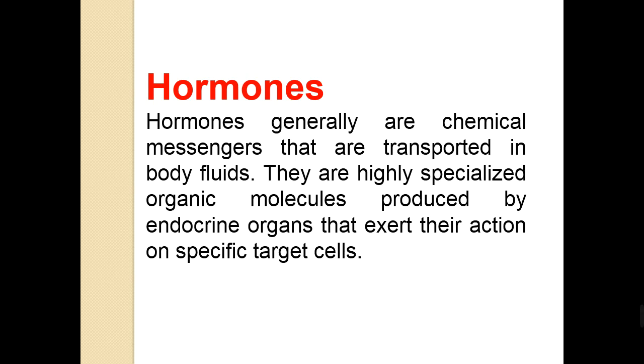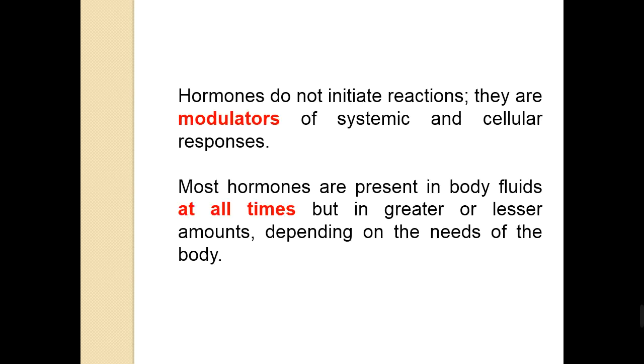So, we need an endocrine organ which produces hormones, and we need specific target cells on which the hormone will exert its action.